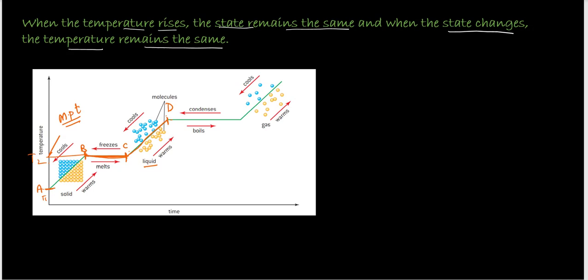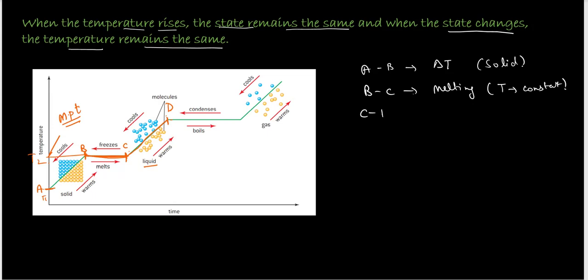So I will just write down: A to B, you have delta T, and the state remains the same, that is solid. B to C, you have melting. So the state changes, T remains constant. Then from C to D, again there is a delta T. The temperature rises and the state remains as a liquid.